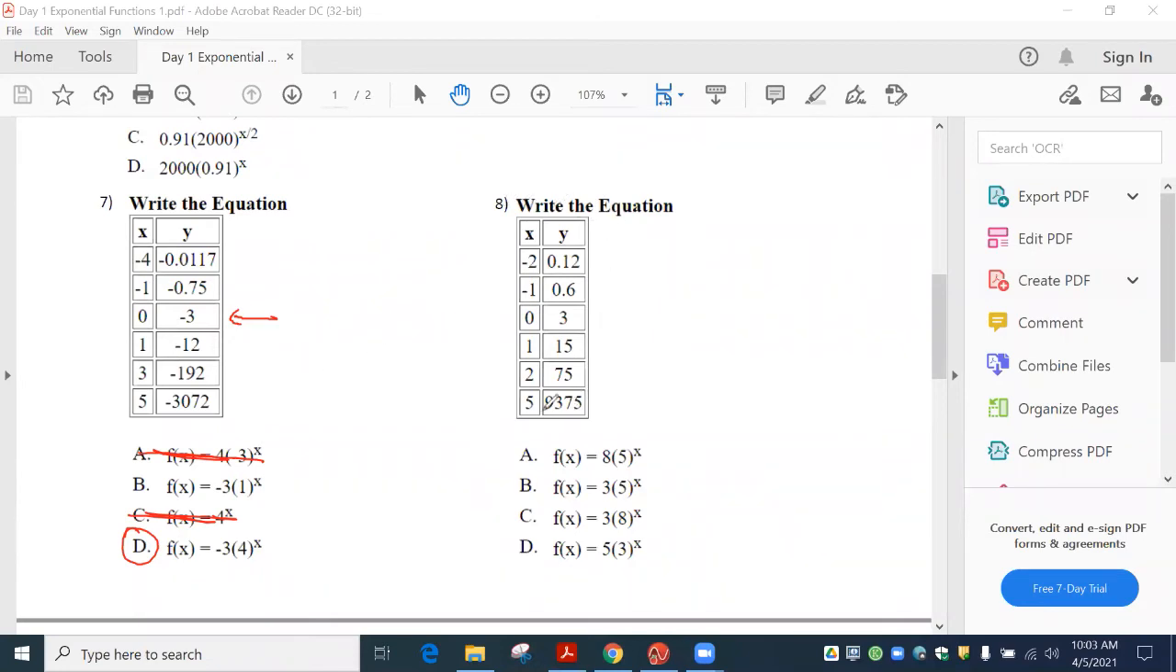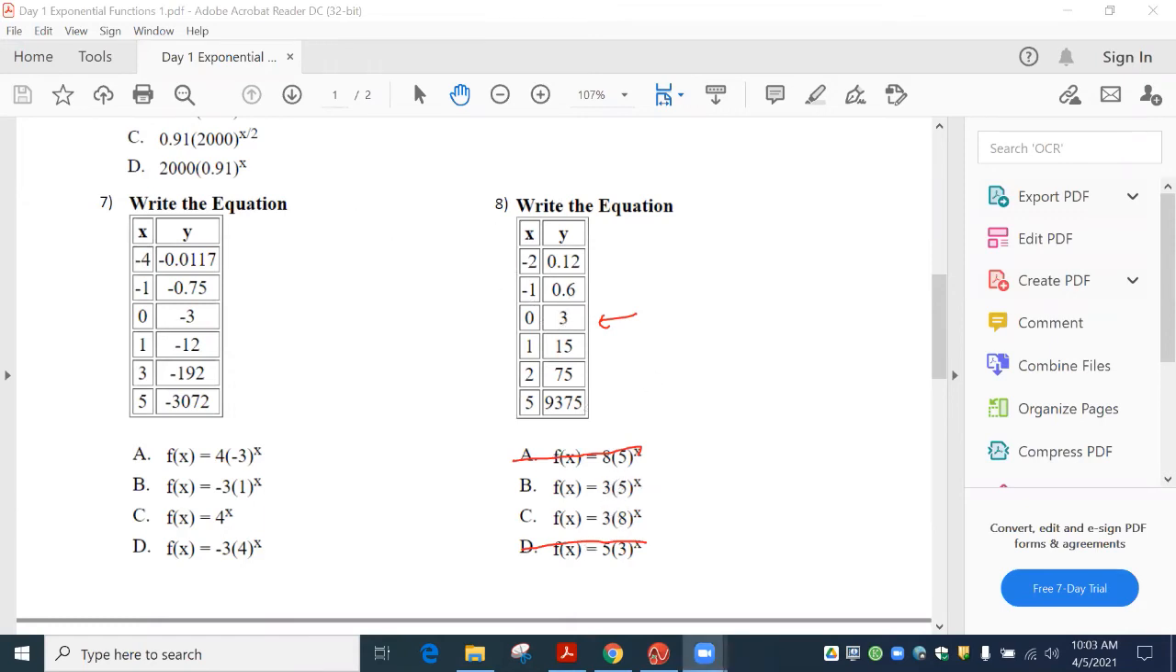All right, number 8. So once again, we have y equals right here. So we're just typing these in and checking our answer. Now, once again, where the y-intercept is, that 0 tells me it's not going to be A and it's not going to be D. It's got to be either B or C. That's our beginning amount right there.